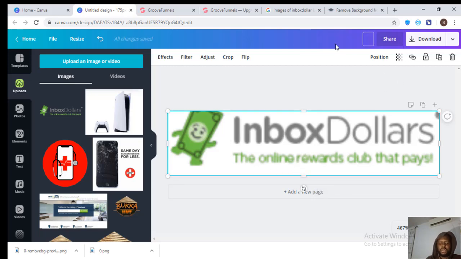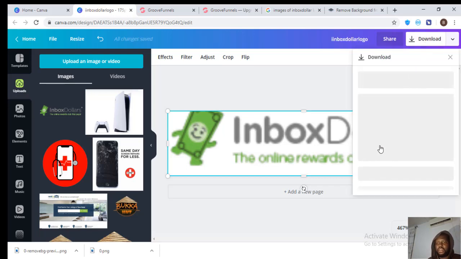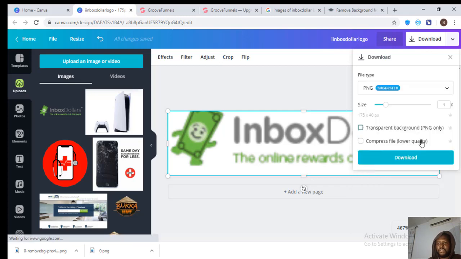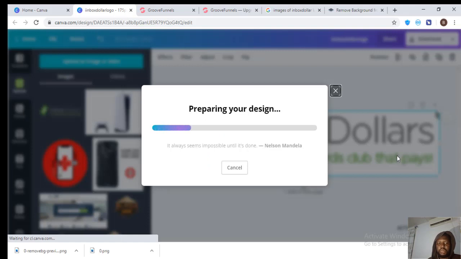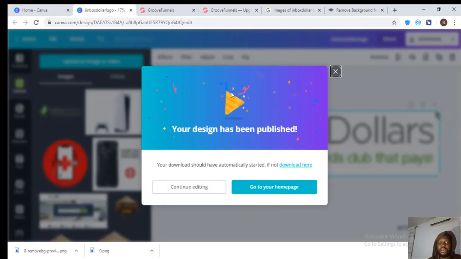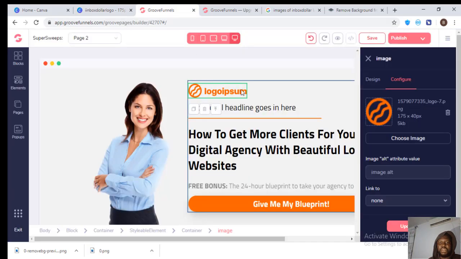So what we just need to do, we can call this inbox dollar logo. So you can just download this with transparent background. Then we'll take this here, so our groove for now.